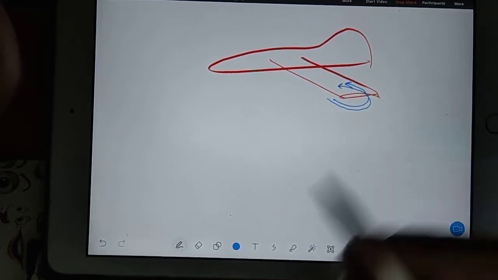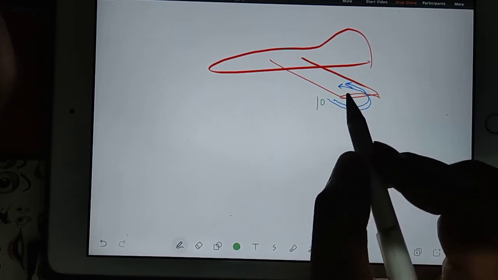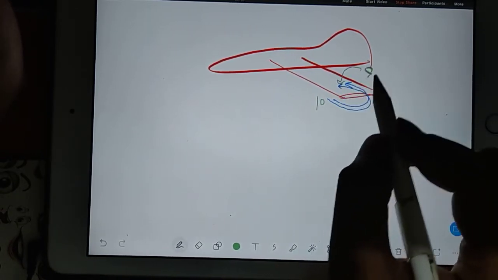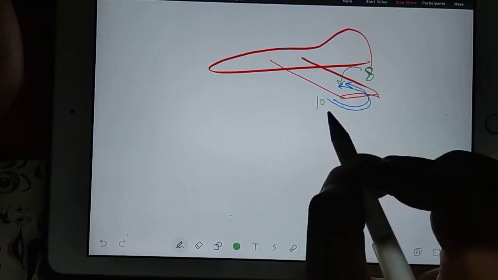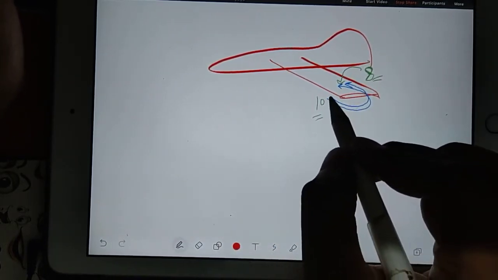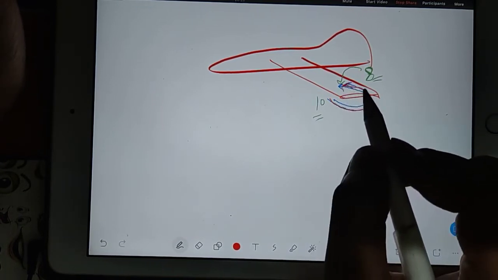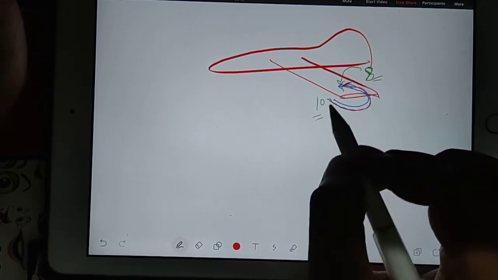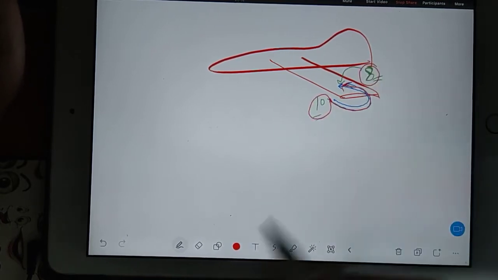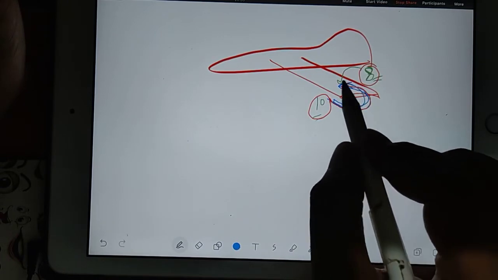Why does this happen? Because at the bottom surface you have more pressure and at the upper surface you have less pressure, for example 10 Pascal and 8 Pascal. It is the nature of air, a natural phenomenon, that air turns from high pressure to low pressure. So here it is turning.